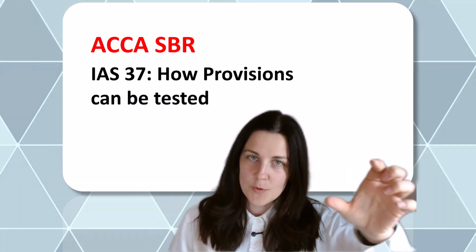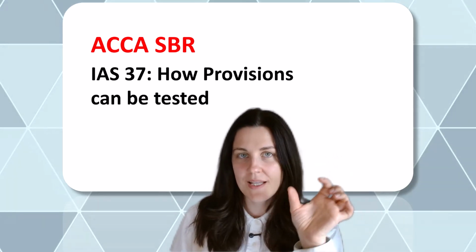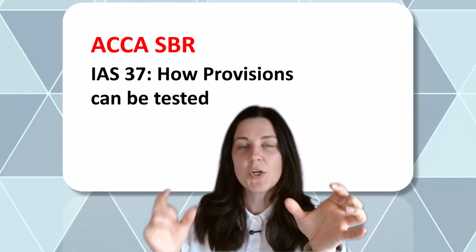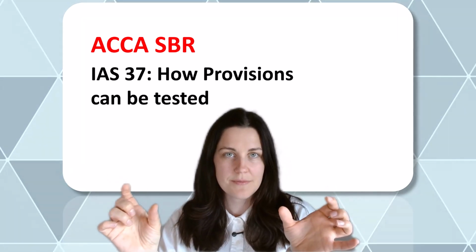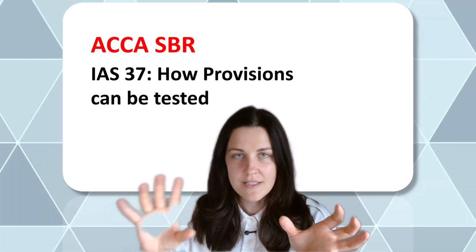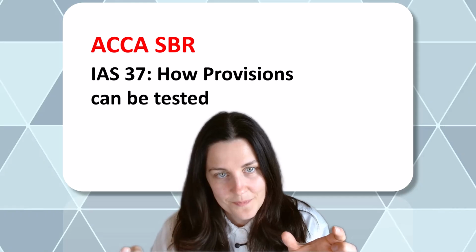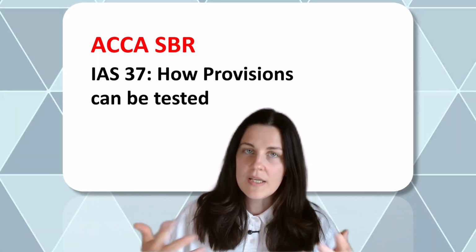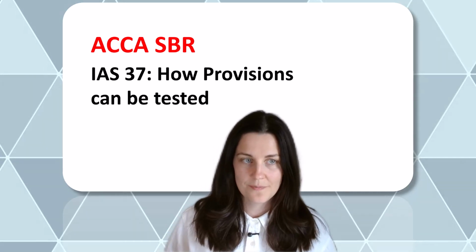Provision means that we will need to record something in liabilities, which is bad, and we would need to record an expense. Or we would record it against the asset, but usually it will be an expense. And as such, profit will fall. And of course, companies don't really want to do that.